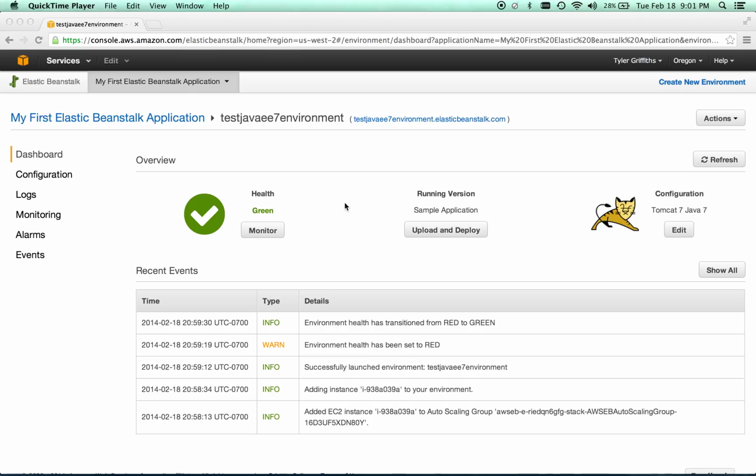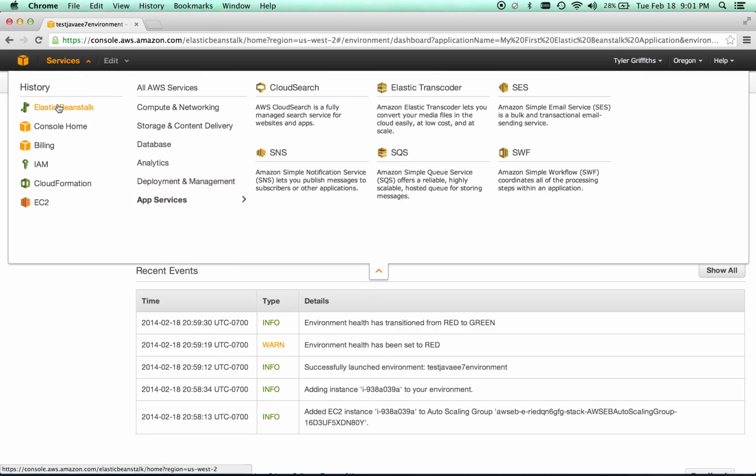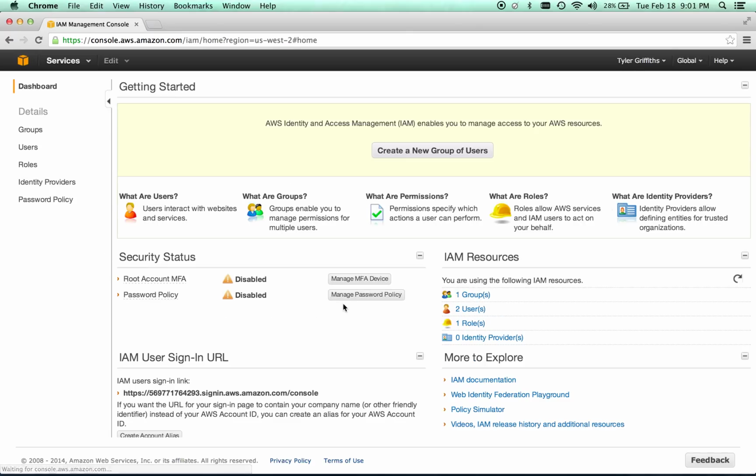So what we need to do is go to the AWS permissions service. If we go to services, we can go to console home, and then we can go to IAM, secure AWS access control. And again, all this does is create some groups and some users with some permissions. It looks a little bit daunting, but it's really not that bad.